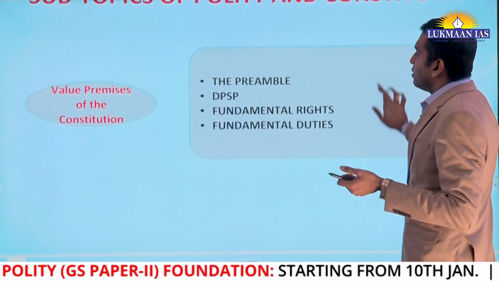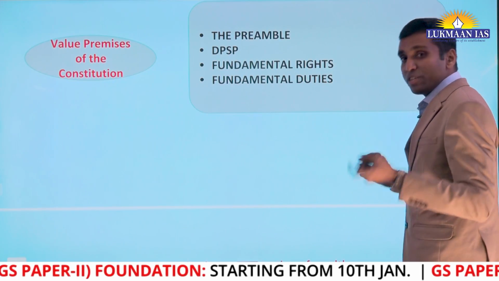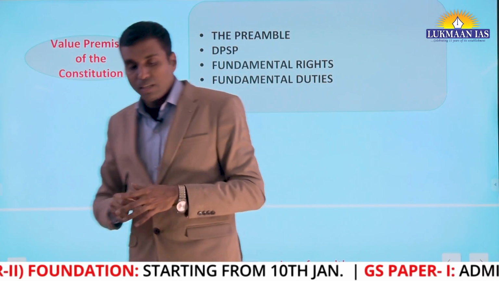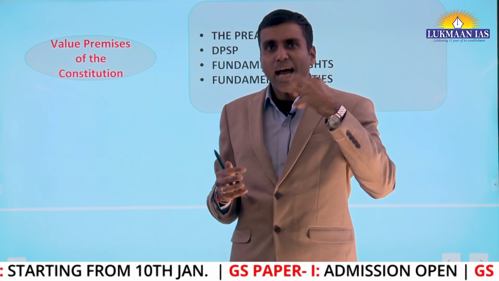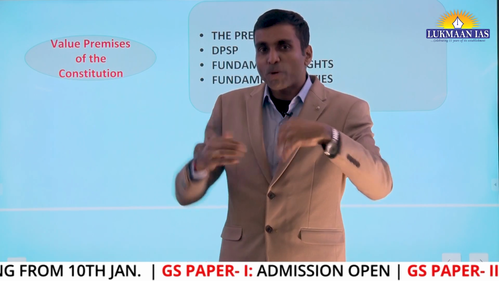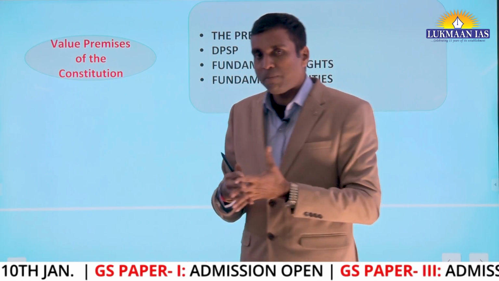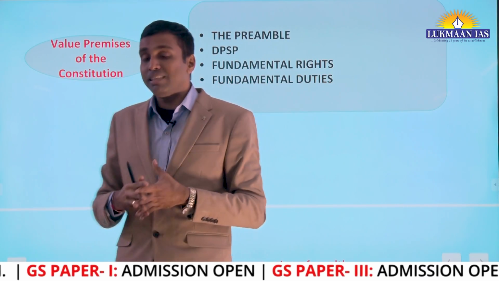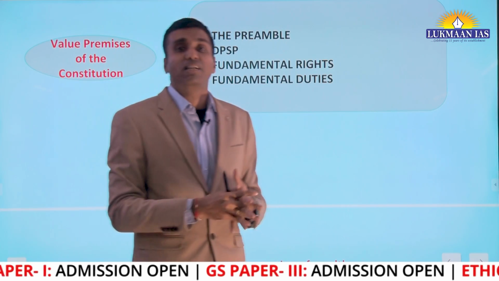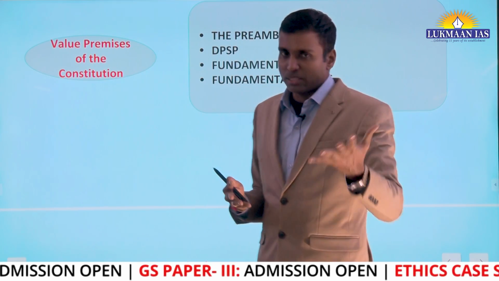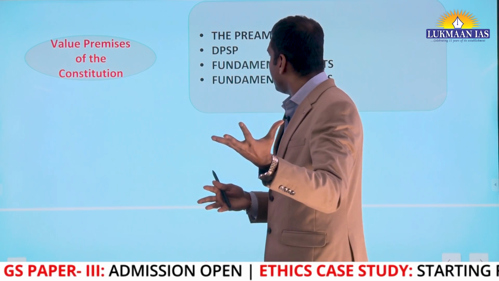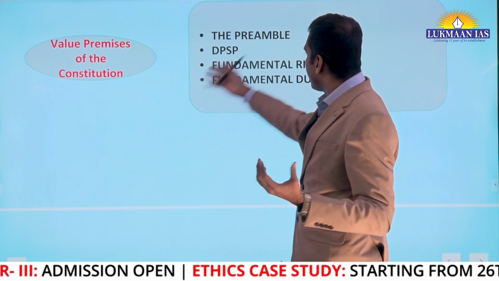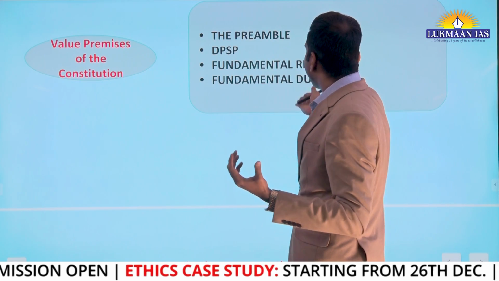Now, the value premises of the Constitution. As I mentioned, value premises means the part of the Constitution which have some values which provide guidelines for the government, the administration, and the other instrumentalities of the state. These are value premises. A value means what? Some preferences. So, what are the value premises of the Constitution? The preamble, DPSP, fundamental rights and fundamental duties.